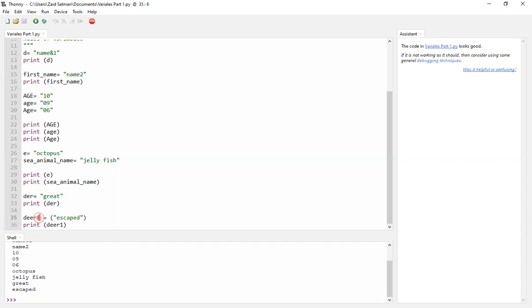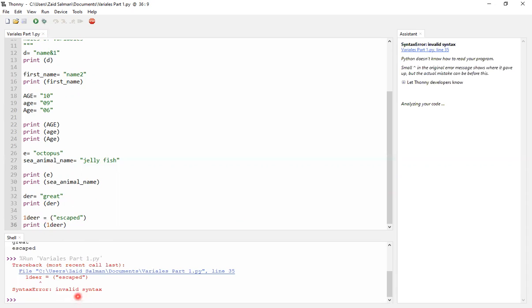So we can have numbers in our variable name, but we can't have them in the beginning. I just showed you and it's an error.